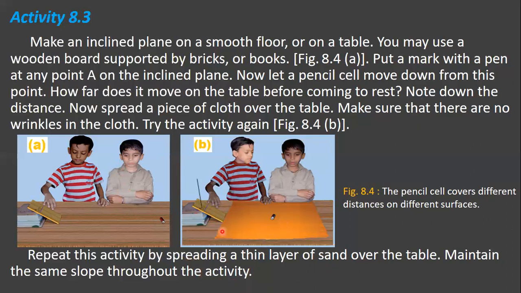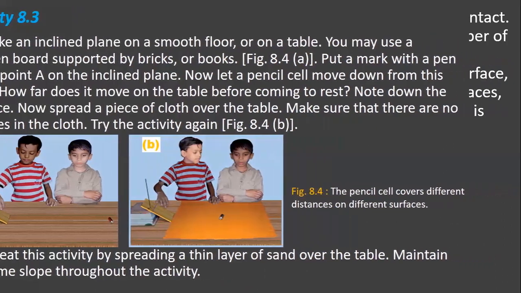Again, instead of cloth, you spread a thin layer of sand here, and you maintain the same slope throughout the activity, and the distance will again be less. This means the distance covered depends on the nature of the surface on which the cell moves, and the smoothness of the surface also affects the distance traveled by it. You can try this in your home children.